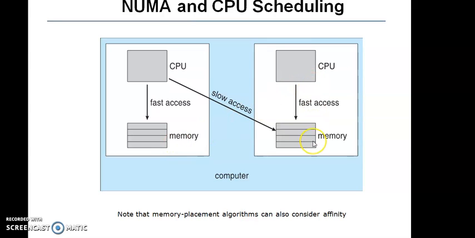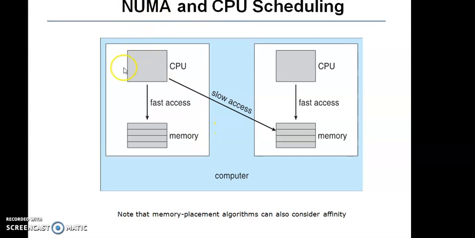When a CPU accesses its own memory, it is fast access. But when the same CPU accesses the other memory, it is slow access. Because of this, it is called non-uniform memory access. If the time required to access memory is the same for all the memories, then we call it uniform memory access.